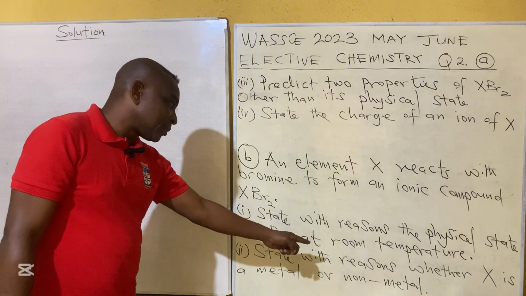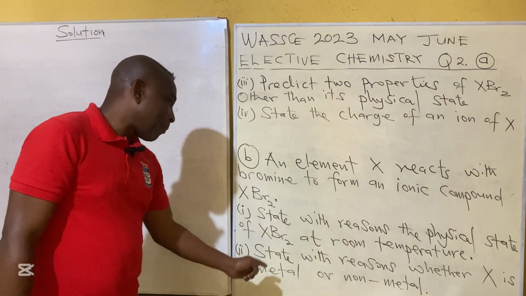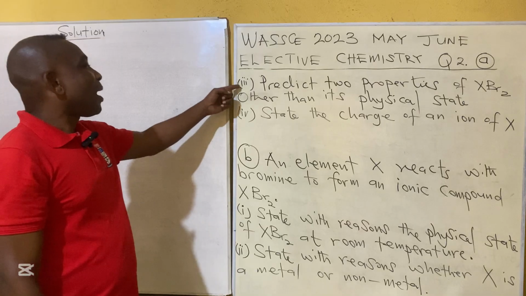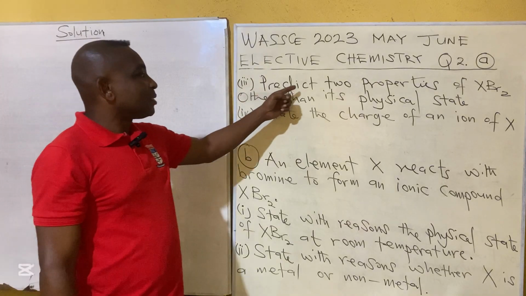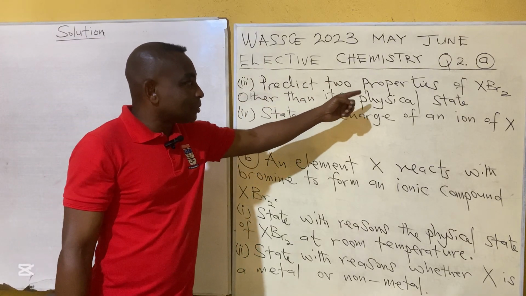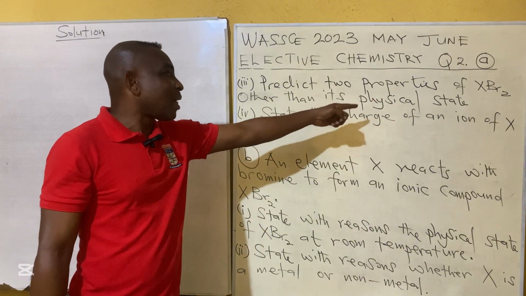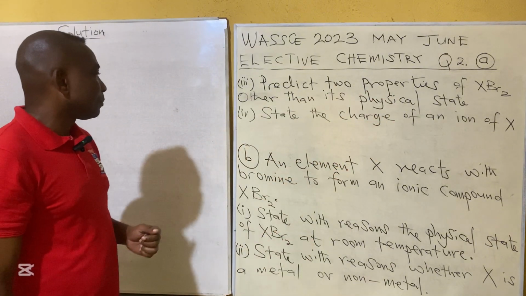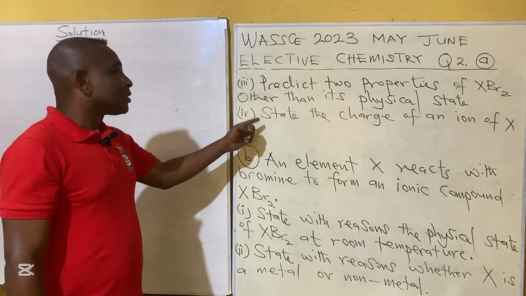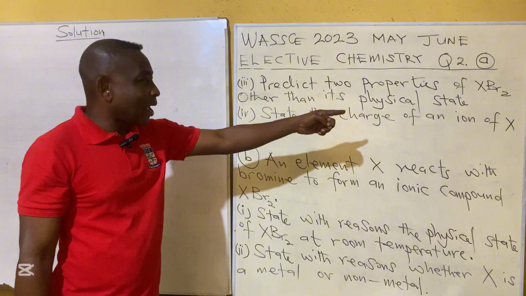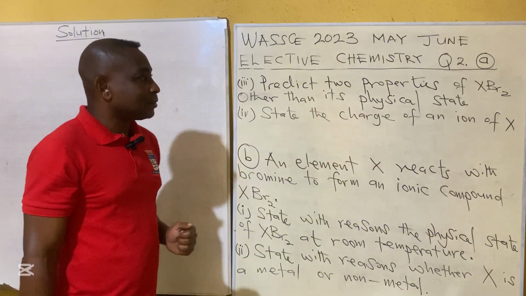State with reasons whether X is a metal or non-metal. III. Predict two properties of XBr2 other than its physical state. IV. State the charge of an ion of X.